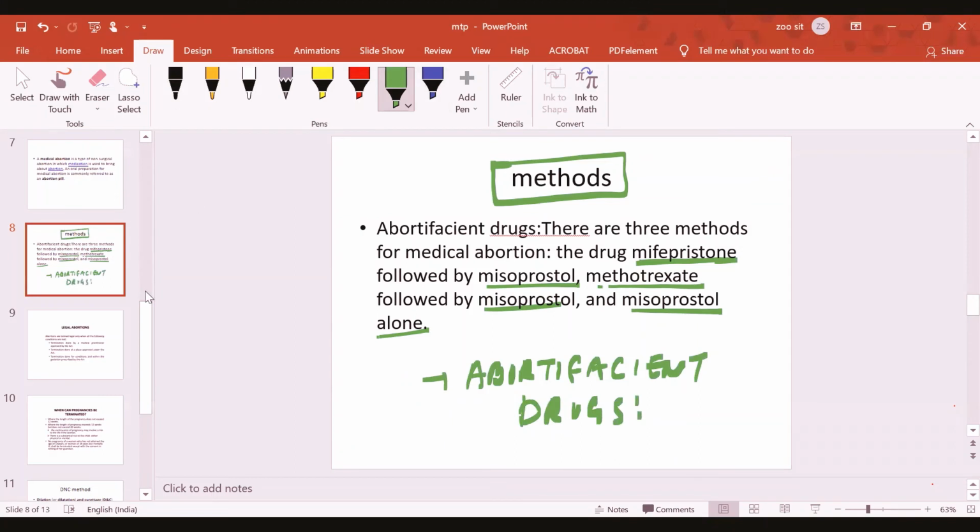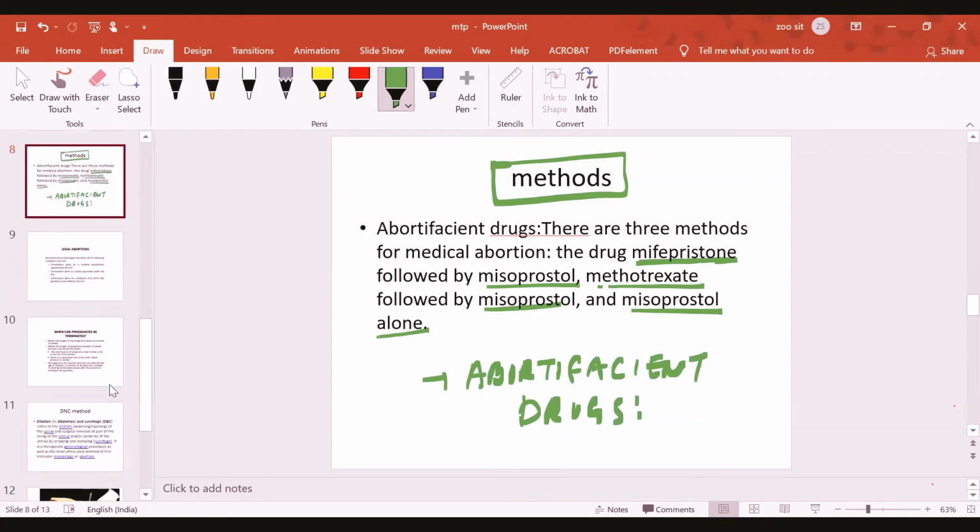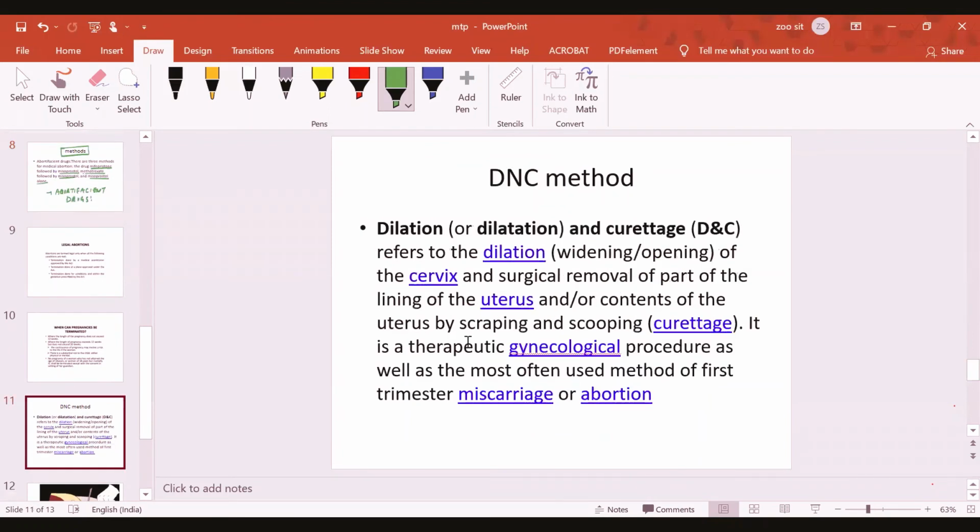Okay, and then we have one more method, which is known as the DNC method. In the DNC method, what happens? The dilatation of cervix is done, and then curettage. A curette is a sharp device that is used for termination of pregnancy. So first there is a dilation, widening or opening of the cervix. Dilation of the cervix is done first by a medical expert, most probably a gynecologist, or a trained midwifery professional,